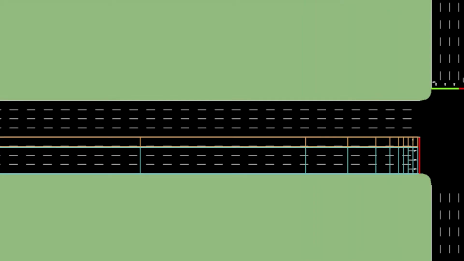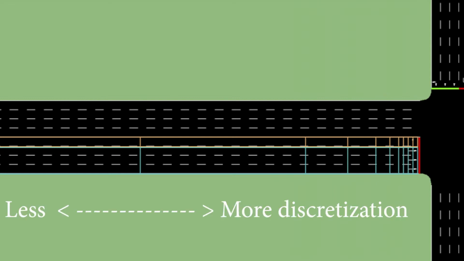If your representation of the state space makes the problem intractable, then it will be hard for the agent to actually learn a policy in reasonable time. The state space representation that I'm using is drawn from the work done by Vidali, which essentially discretizes the roads approaching the traffic lights into grids, and these grids are of variable sizes. So closer to the traffic light you have more discretization, and so you're able to better capture how many cars are closer to the traffic light.